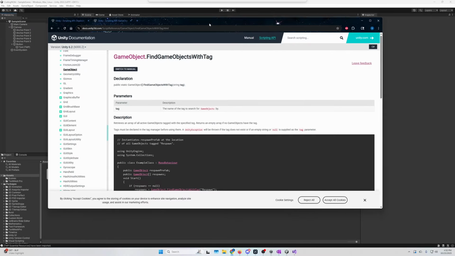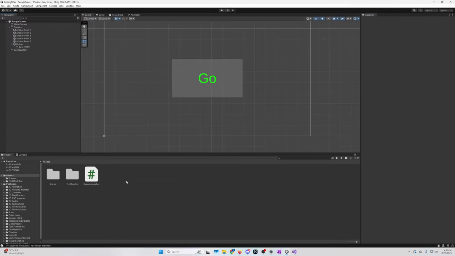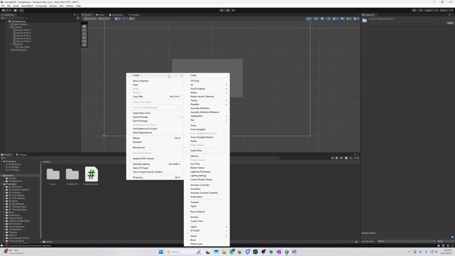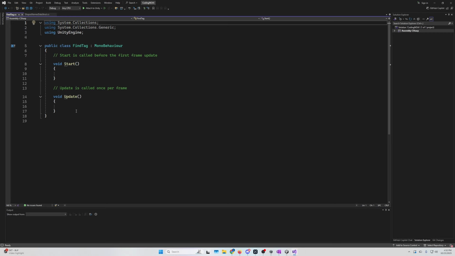Anyway, this is great. We have found our two things. We have some reference code examples. GameObject.FindGameObjectsWithTag equal to Respawn. So this is the nomenclature we need to use. Let's go back to Unity, right click. We're going to create a C# script, and we're going to call it FindTag. Boom, and let's open that script up. All right, it opens right up.